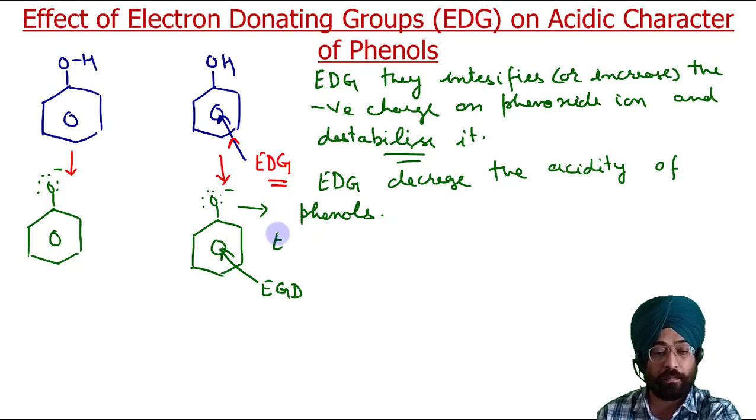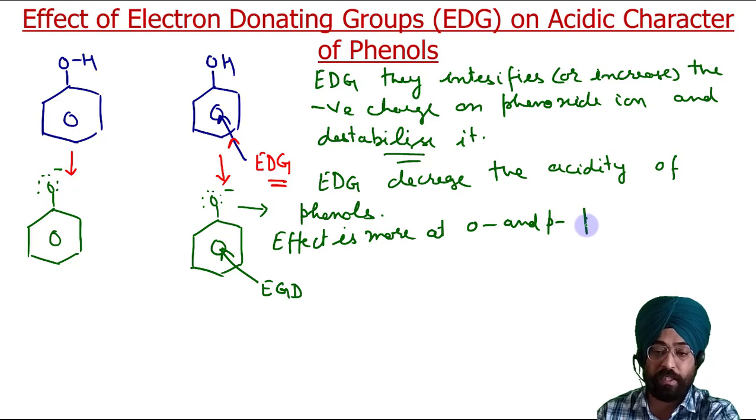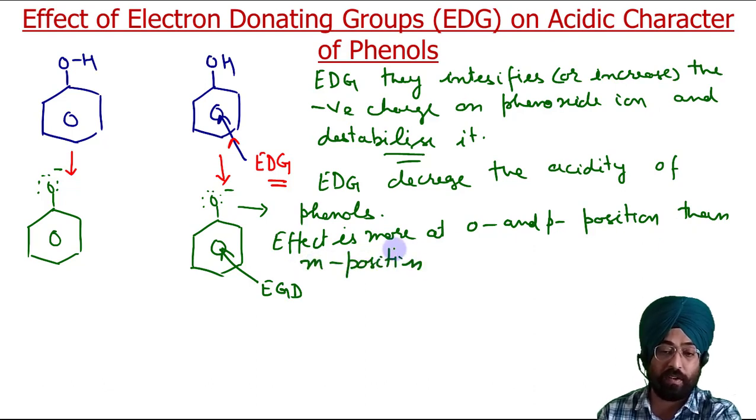Their effect is more at ortho and para positions than meta position. So you have to remember, the effect of both electron donating as well as electron withdrawing groups is more at ortho and para position relative to meta position.